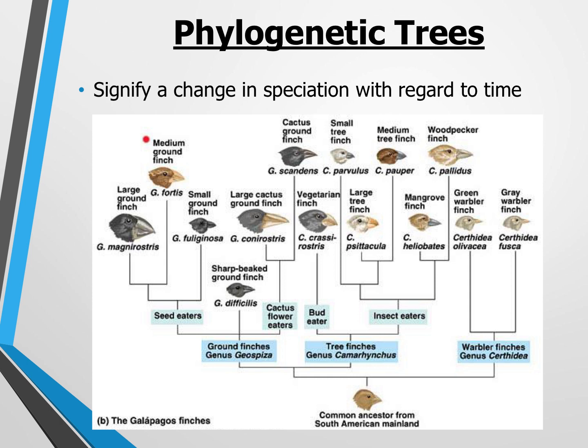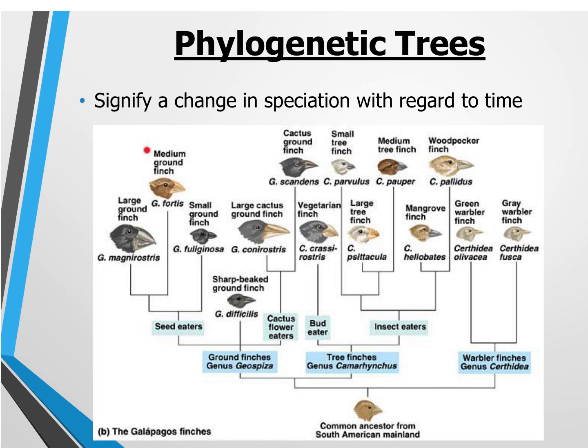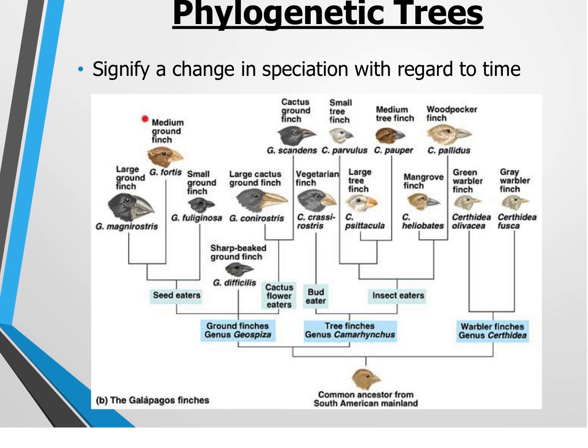So then, in order to signify a change in species over the course of time, we use something called a phylogenetic tree. And so phylogenetic trees, they're just diagrams and they just branch off when a new species is formed. So here is an example of finches.